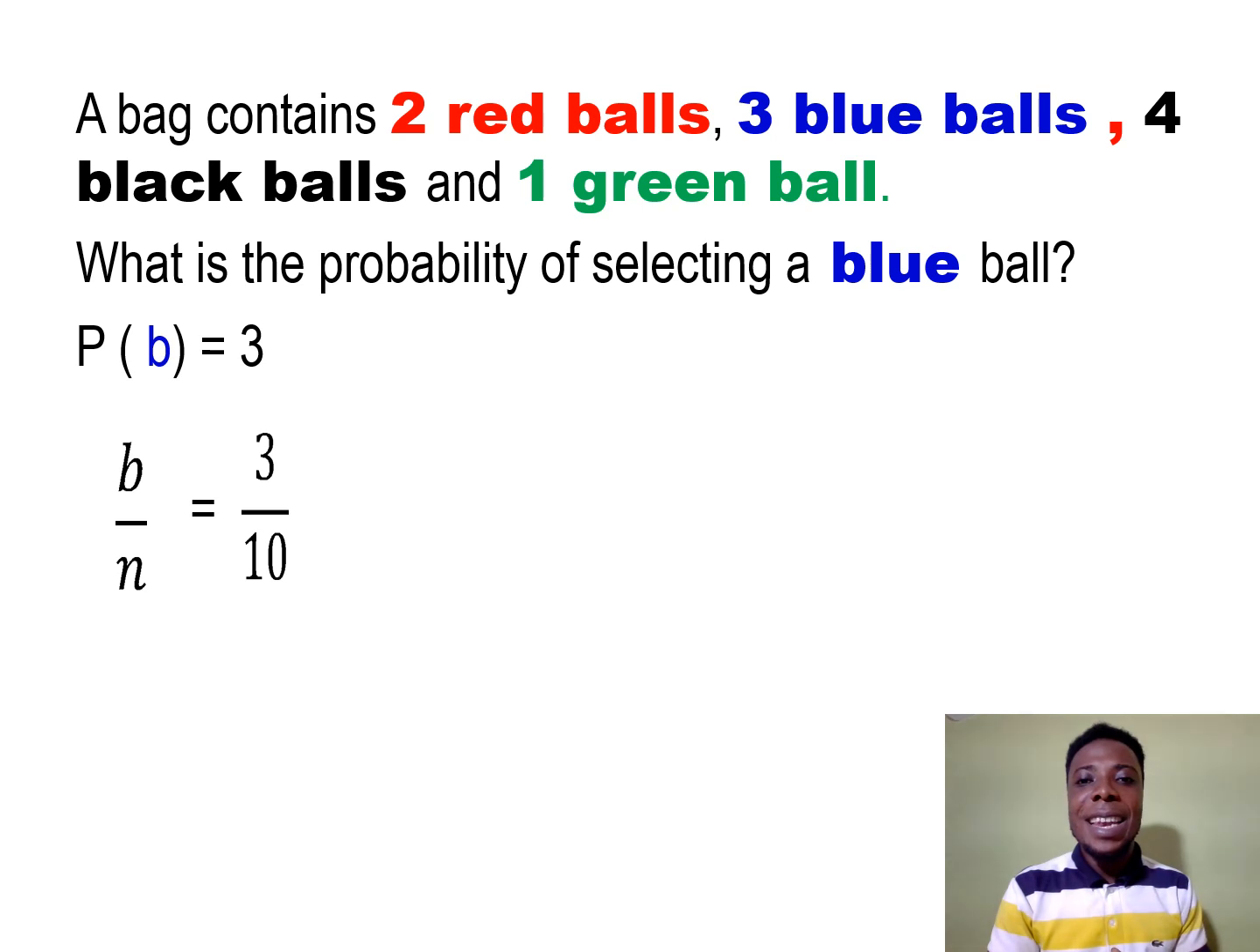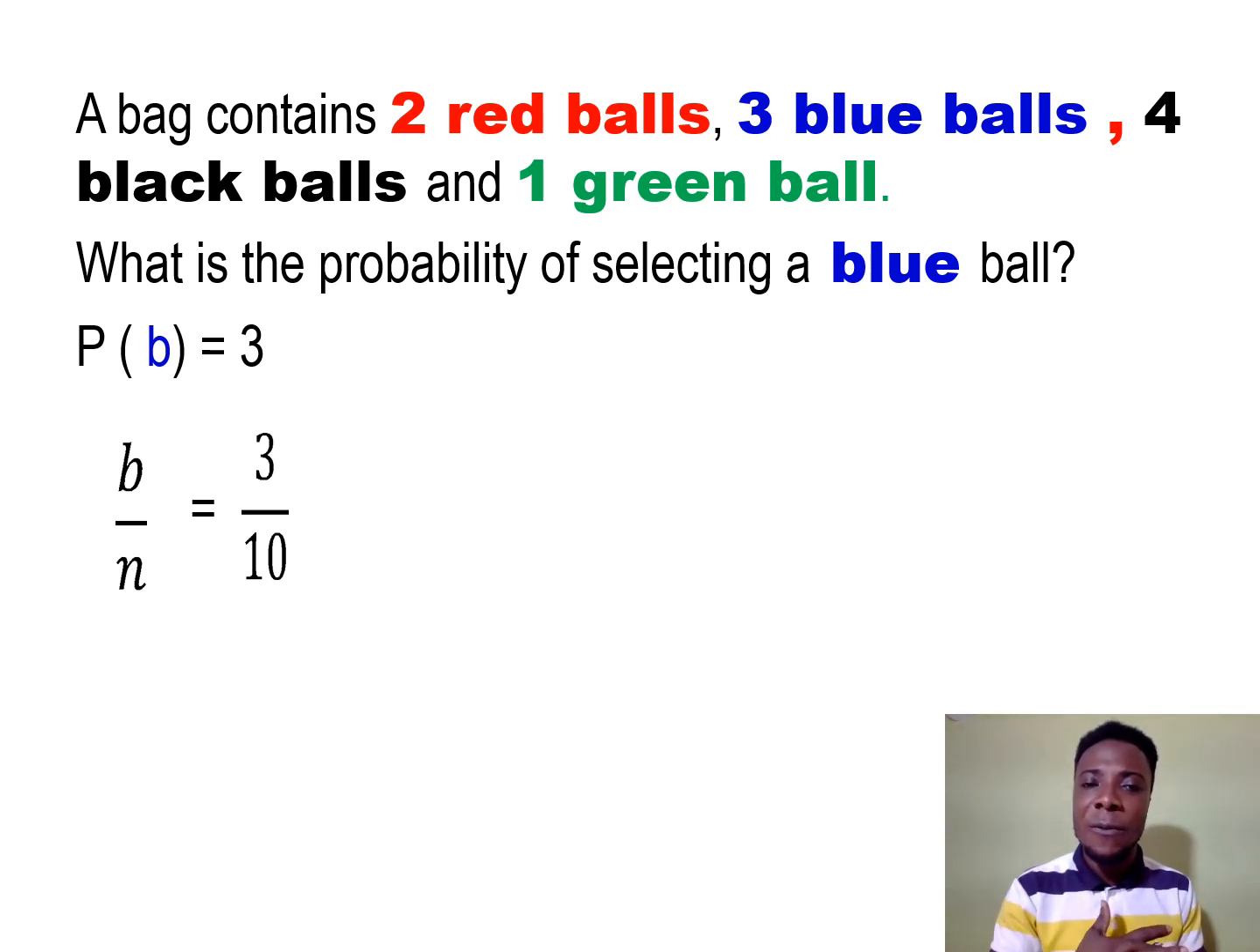Good. Now the next question is a bag contains the same 2 red balls, 3 blue balls, 4 black balls, and 1 green ball. What is the probability of selecting a blue ball? How many blue balls do we have in the bag? They are 3. So we shall have B, which is blue balls, over N, total number of balls. Now probability is equal to 3 over 10.